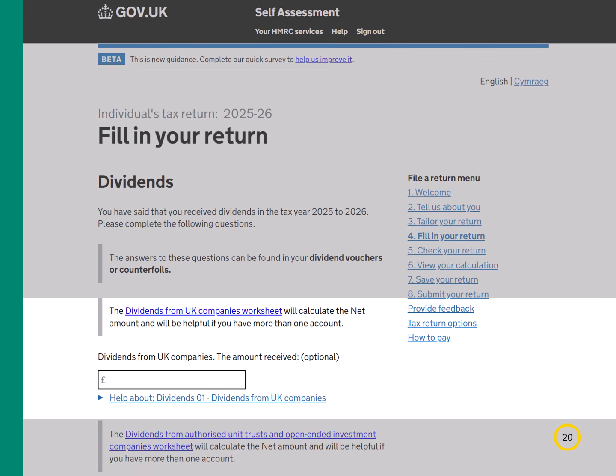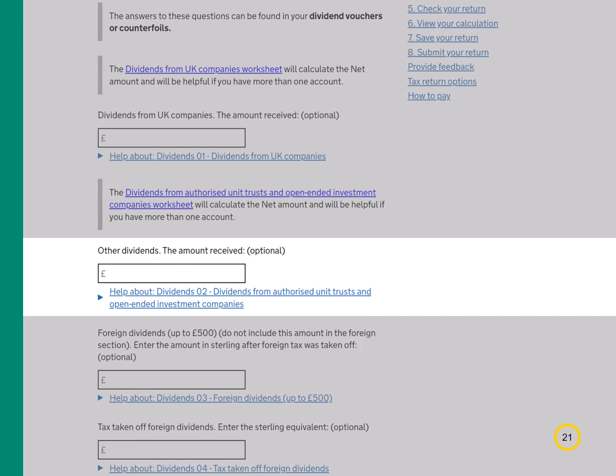There are some amounts you shouldn't include in this box, and you can find out more in the Help About guidance. The Other Dividends box is for dividend distributions from authorised unit trusts, open-ended investment companies and investment trusts. Include dividends from accumulation units or shares that are automatically reinvested. Don't include any equalisation amount.